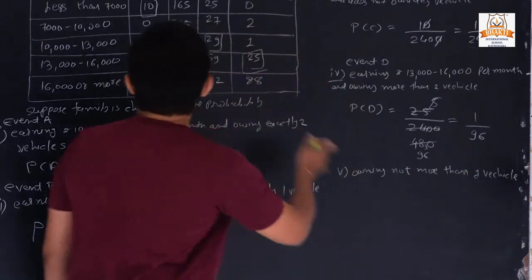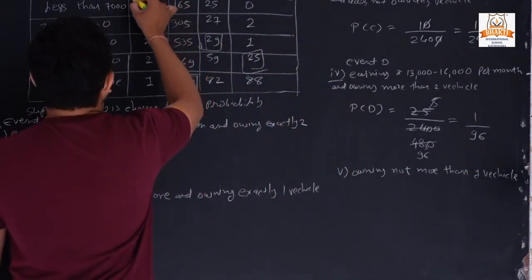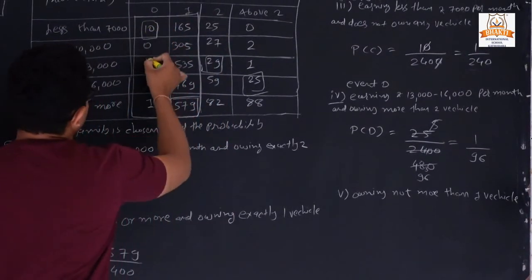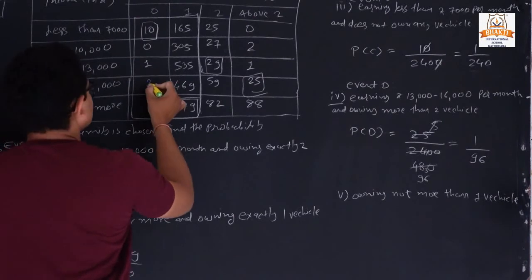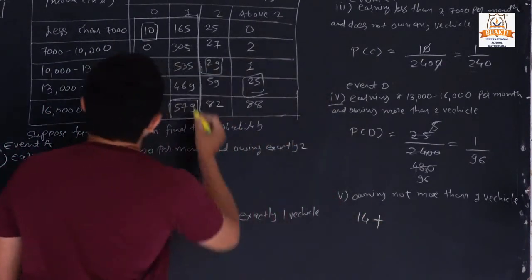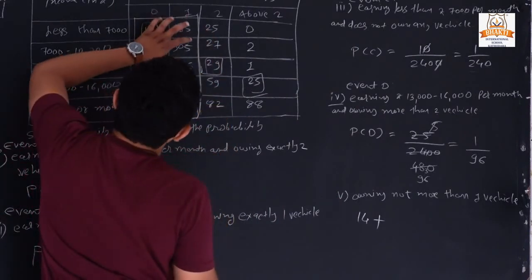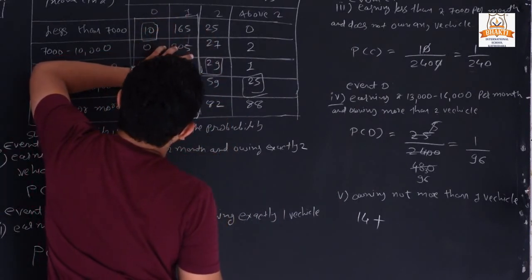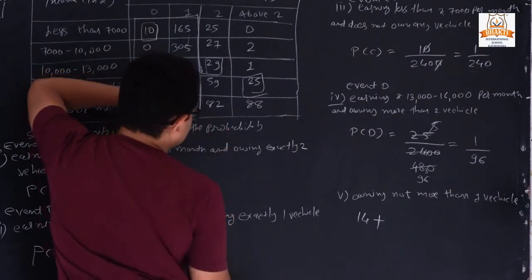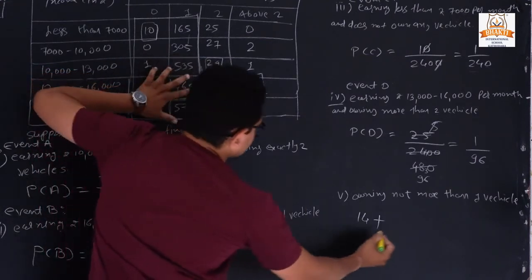Now last, owning not more than 1 vehicle. Not more than 1 vehicle means what? 0 and 1. So we can add all of these. So 10 plus 11, 11 plus 13, 14, plus the addition of all these. So 5 plus 5 is 10, 10 plus 5 is 15, 15 plus 18, so it is 33.